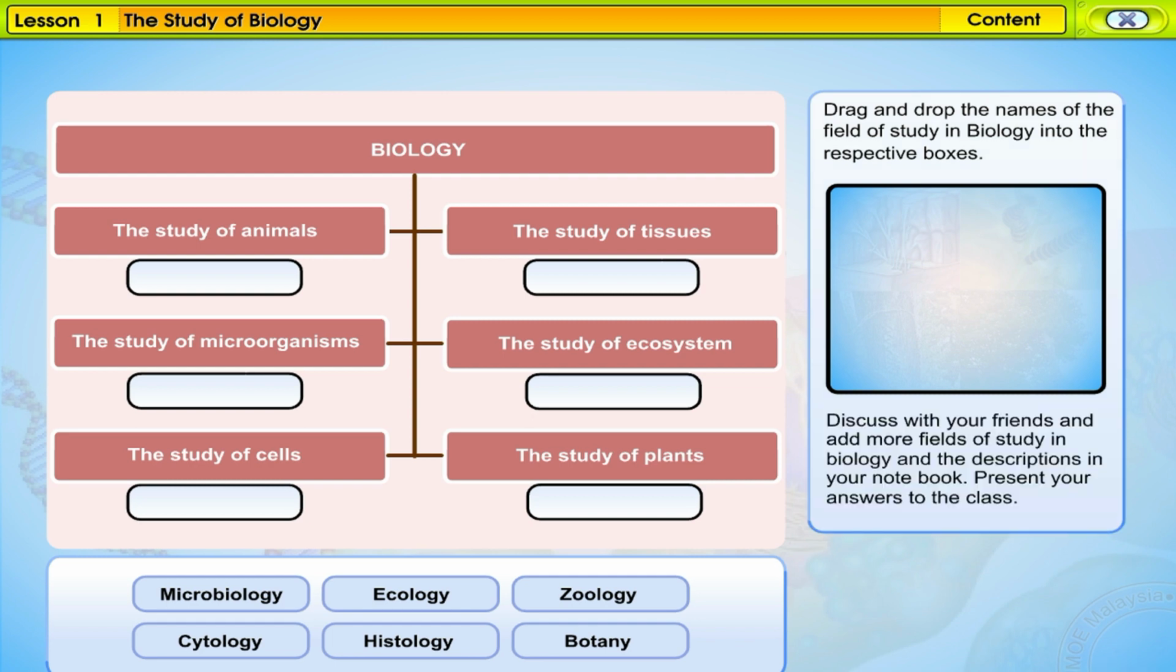Discuss with your friends and add more fields of study in biology and the descriptions in your notebook. Present your answers to the class.